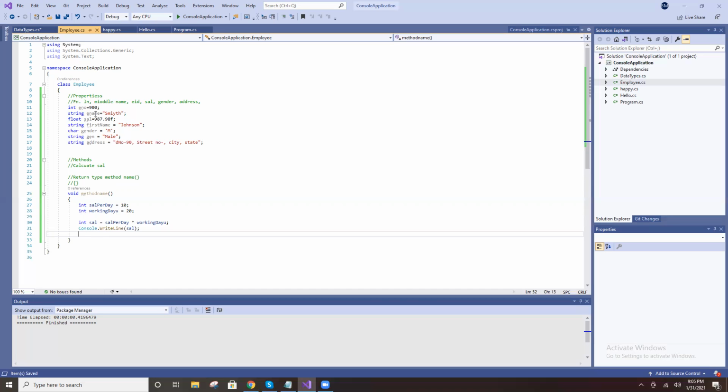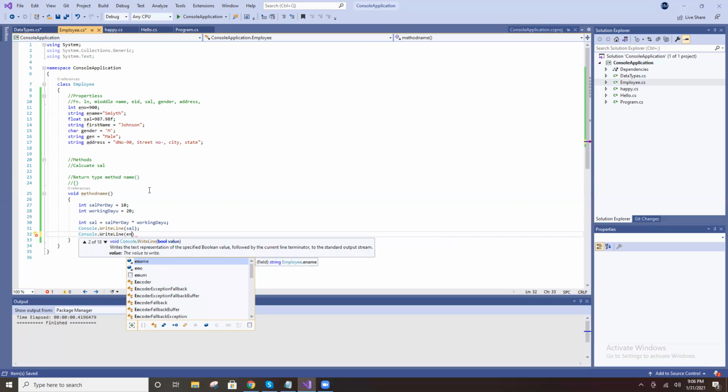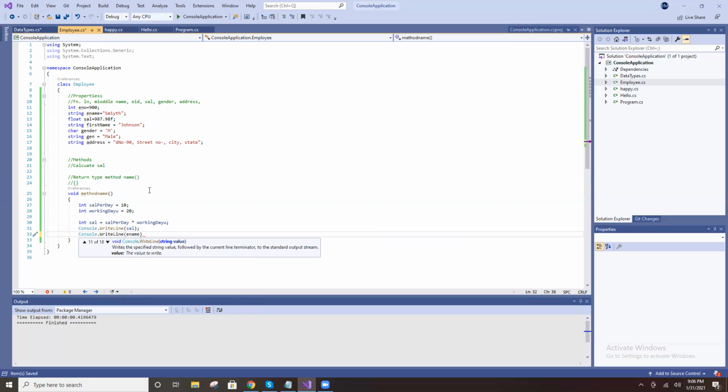It will print a name, for example, name. Smith is correct. How to print now? Console dot write line, e name. Now what will print here? E name. Smith. Like that you can put any value.